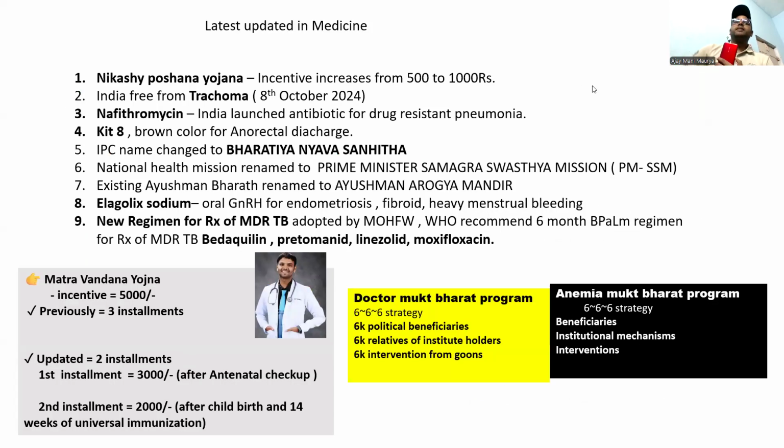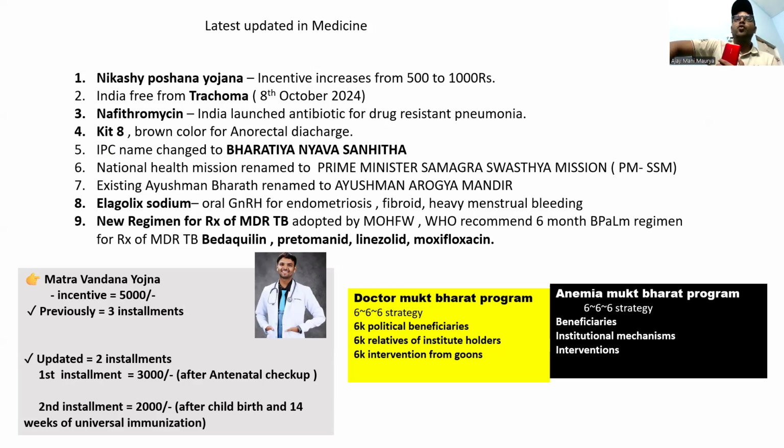Also, guys, there are some latest updates in medicine. Nikshay Poshan Yojana incentive increased from 500 to 1000 rupees. India is free from trachoma. Nafithromycin, India launched antibiotic for drug-resistant pneumonia. Kit 8 is introduced, the brown color for unduct discharge. IPC changed to Bharatiya Nyaya Sanhita, and the National Health Mission renamed to Prime Minister Samagra Swasthya Mission. Existing Ayushman Bharat renamed to Ayushman Arogya Bandhe.